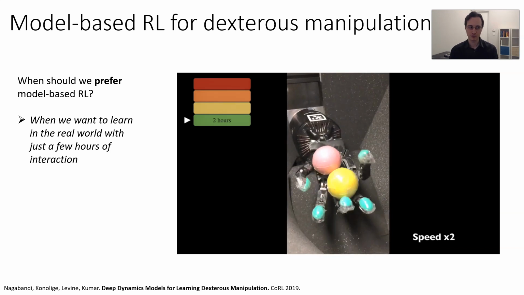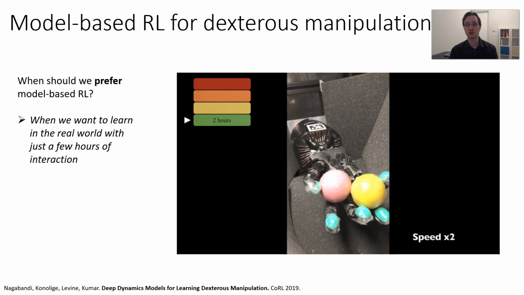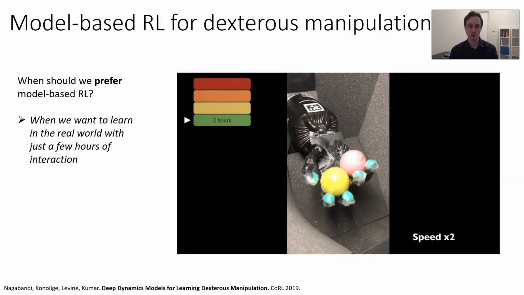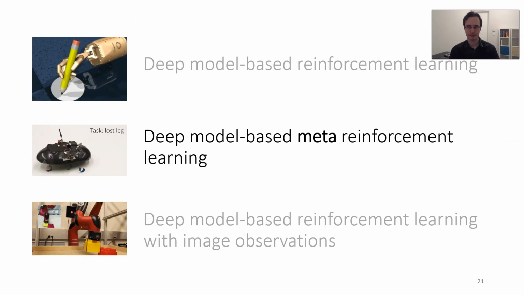For those of you that have seen some of the sim-to-real transfer results from OpenAI, those results required the equivalent of about 150 years of training in simulation. This requires 4 hours in the real world and can manipulate two objects at the same time.